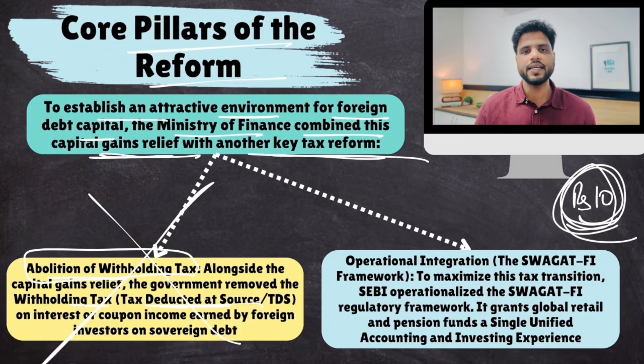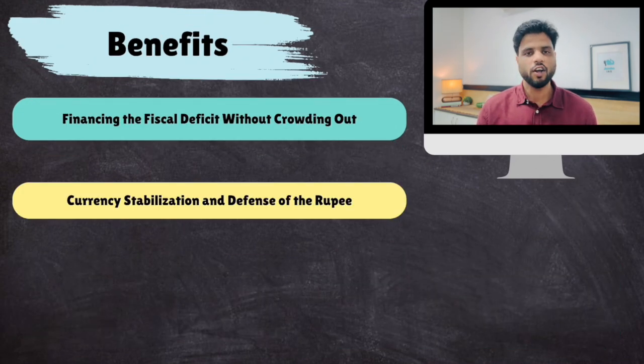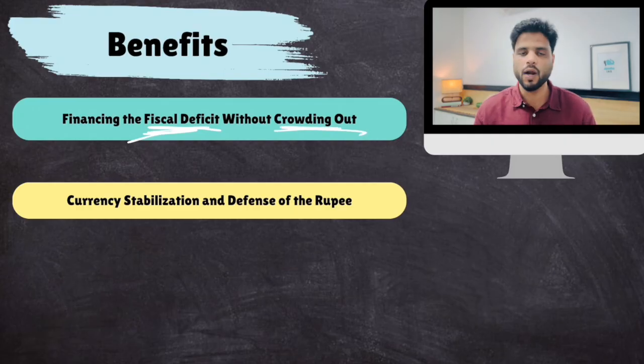Plus, government has created a single window portal called Swagat FI. FI stands for foreign investors. Swagat means welcome. So this portal has made things easier for foreign investors to invest in India. This is using digital governance to reduce red tape and paperwork. Now, what are going to be the benefits of this? Government is running a fiscal deficit. For that fiscal deficit, they had to borrow from banks in India. Now, if banks are loaning most of their money to government, less would be available for private borrowers. This is known as crowding out.